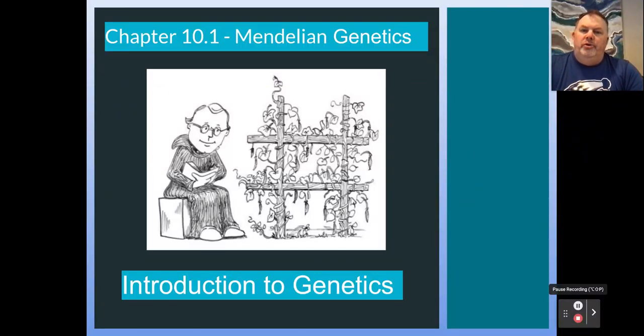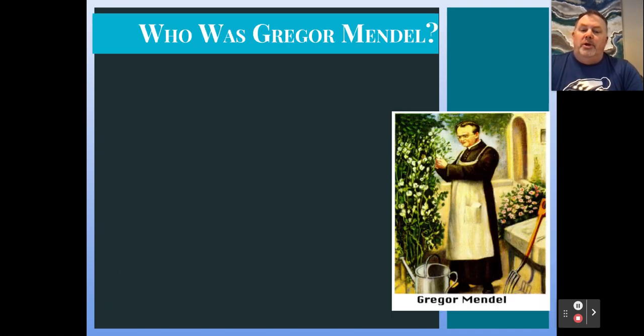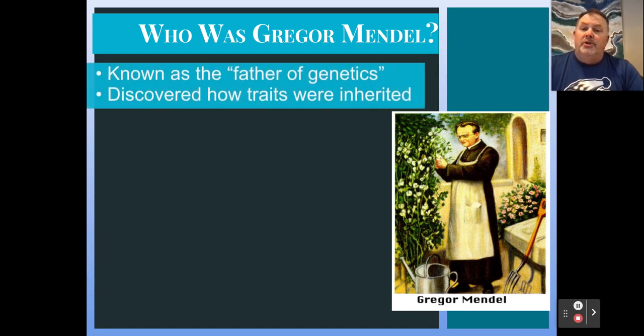This is an introduction to genetics. Oftentimes, it's referred to as Mendelian genetics, after the individual that brought it to the surface back in the 1800s. That was Gregor Mendel, an Austrian monk. What we'd like to do is look at what Mendel did and who he was. He's oftentimes known as the father of genetics.